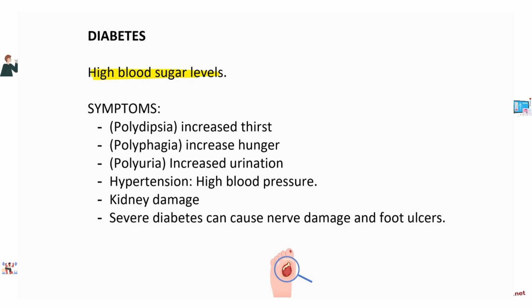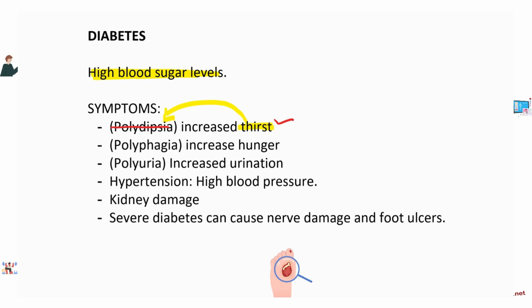If you have high blood sugar levels, then the brain will think that the blood is concentrated. The blood is concentrated because it's got too much sugar in it. That's what the brain will think. So in order to dilute the blood, the brain will try to increase the thirst so that you drink more water so that the blood can become dilute. Increased thirst has a scientific name as well, and it is called polydipsia. You don't need to know this name for AQA, okay? But that is the symptom of high blood sugar.